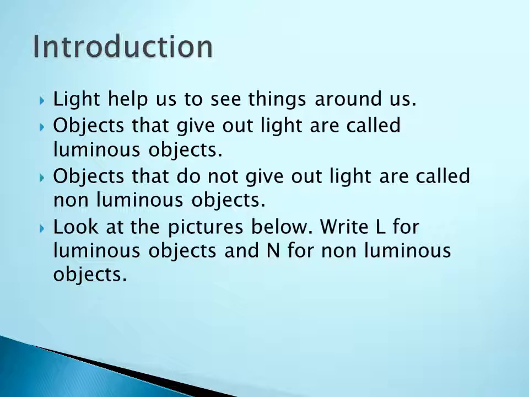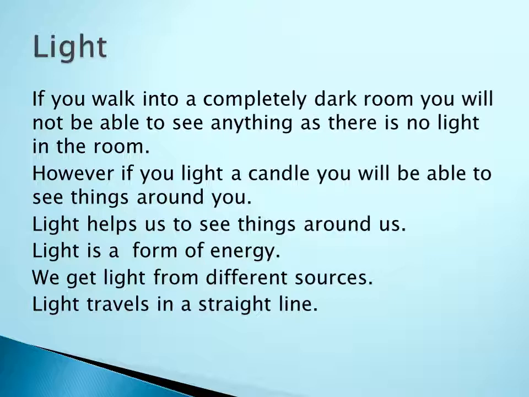Can you understand the topic? Without light, we cannot see anything, right? There are two kinds of objects, luminous and non-luminous. Luminous objects are the objects that give out light, and the objects that do not give out light are called non-luminous objects. So we are going to see the light.